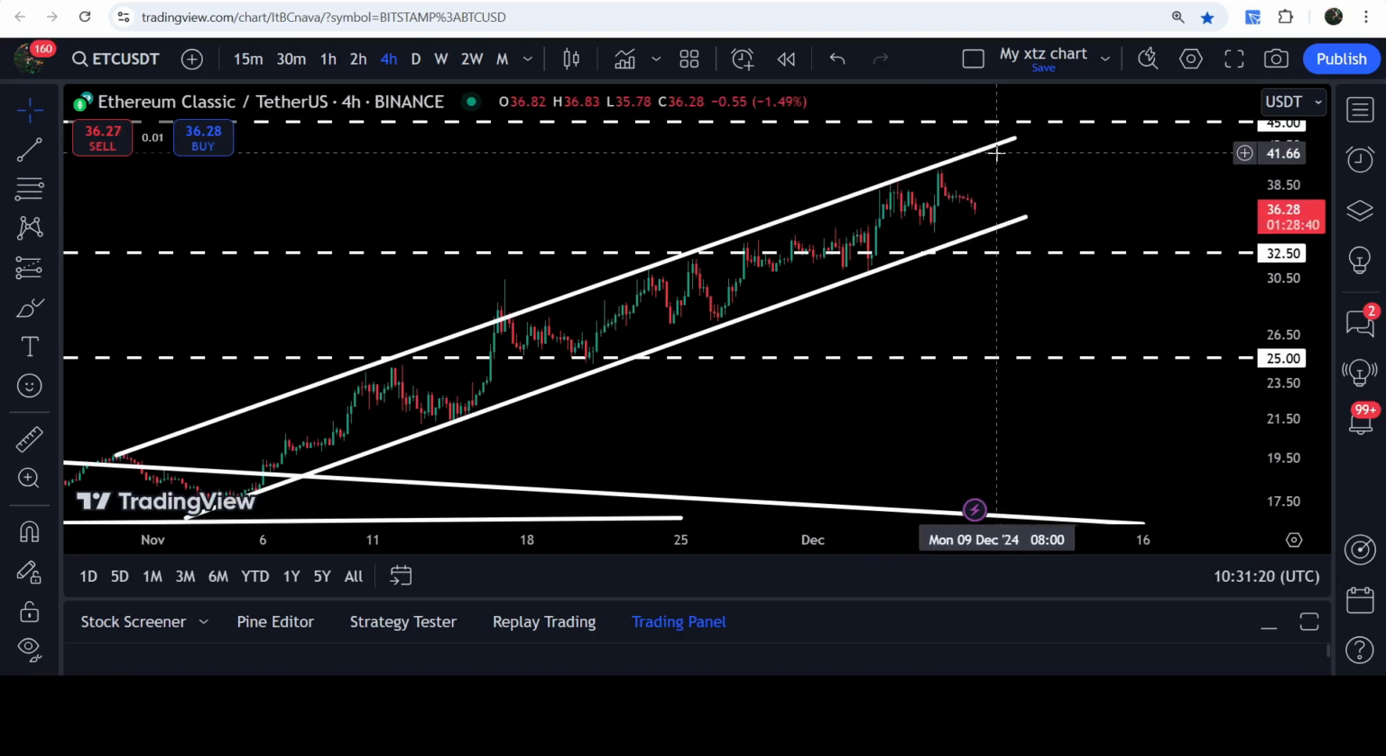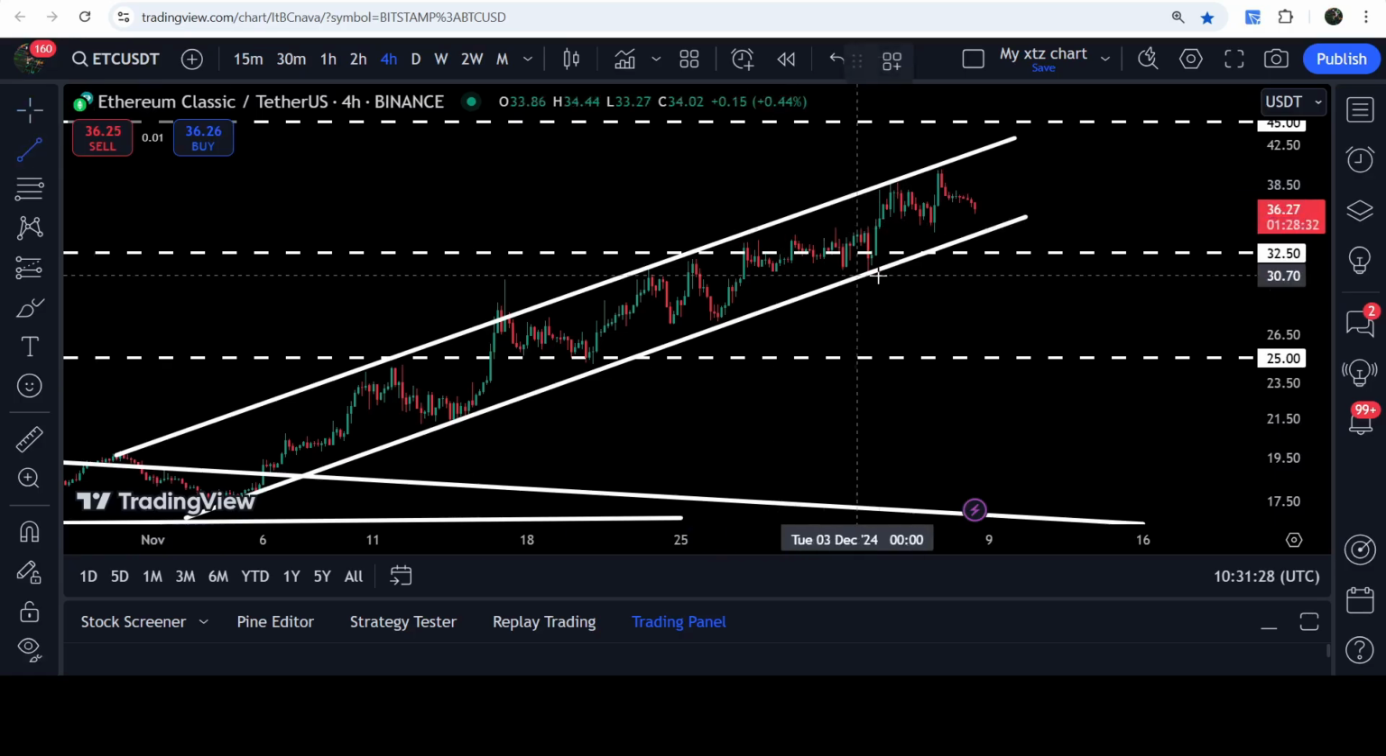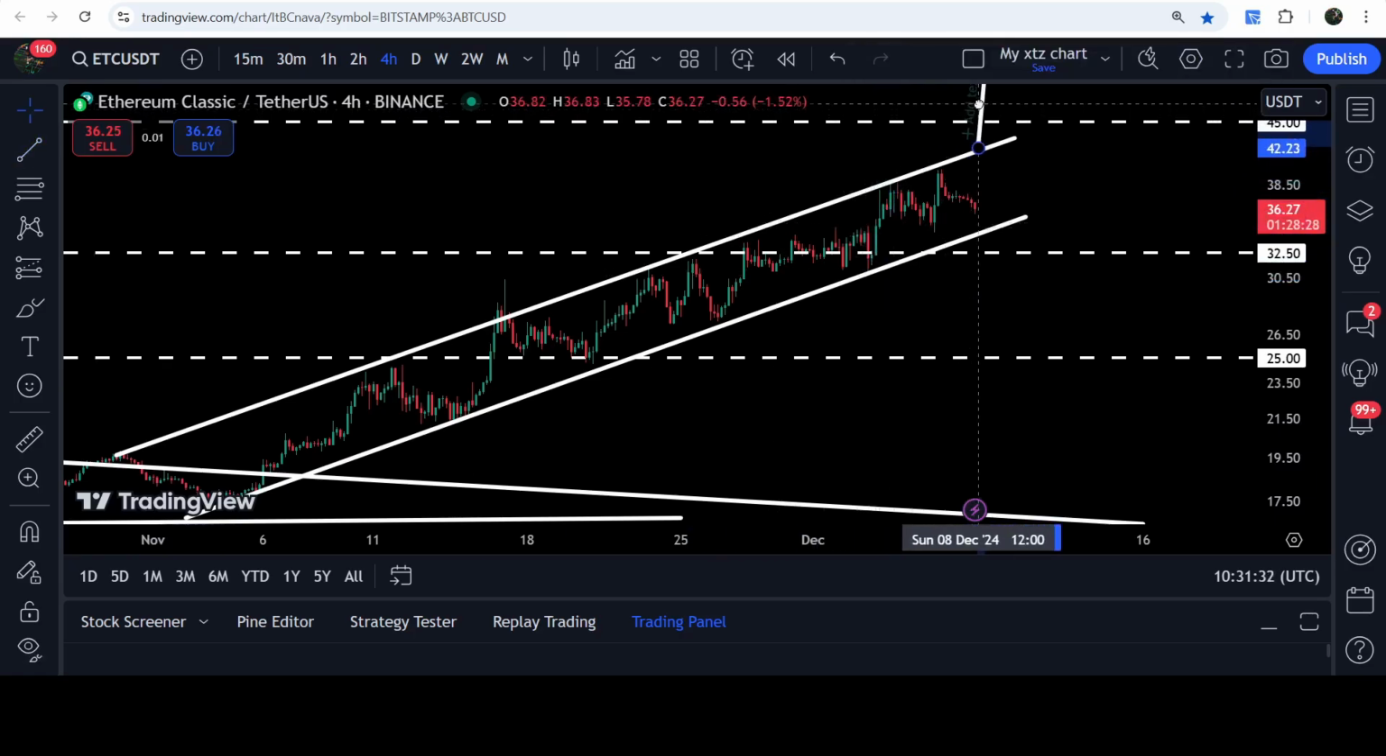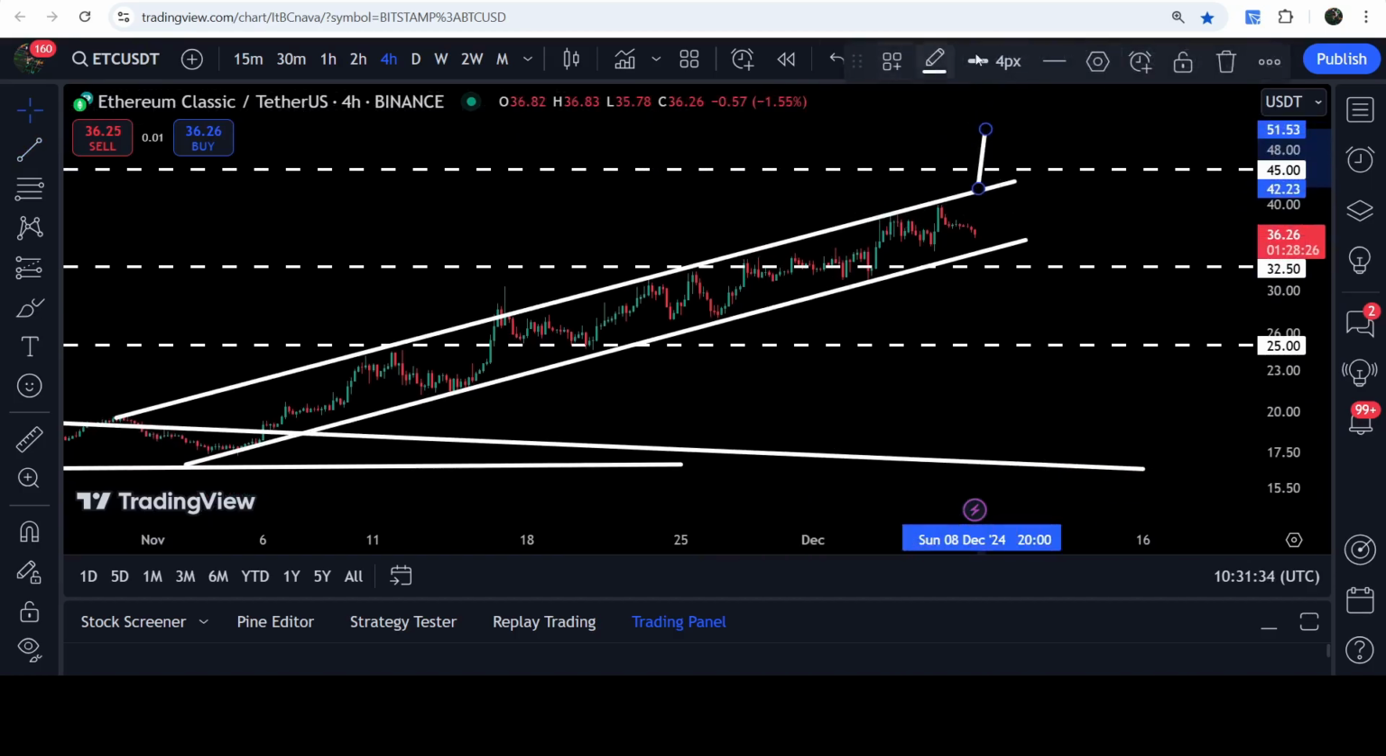And in case of another bounce from this support, it can test the resistance of the channel somewhere here, approximately at $42.80. Now, if the price then breaks out of the resistance of the channel, the technical target will be here, approximately at $51. And if the price reaches there, then it can also break out this long-term resistance of $45 as well.